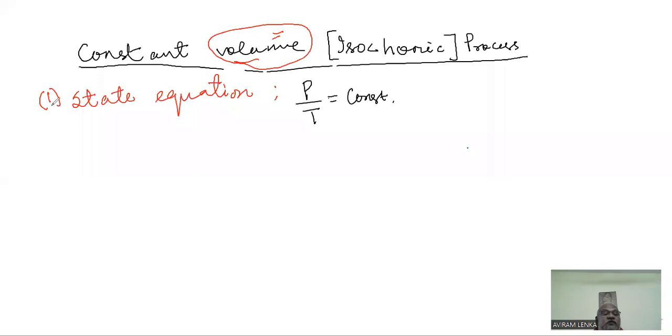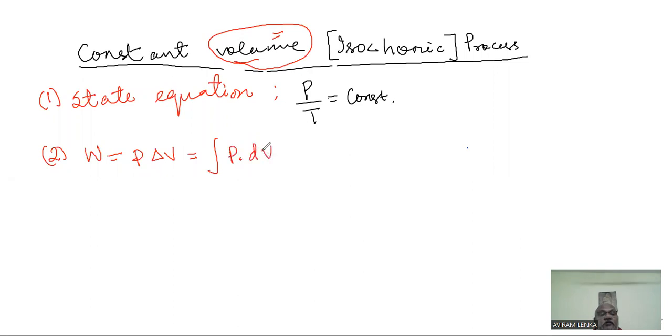Second step is the formula of work done. So far as thermodynamic work is concerned, we know thermodynamic work has a formula in the form P delta V, or that is integration of PdV.